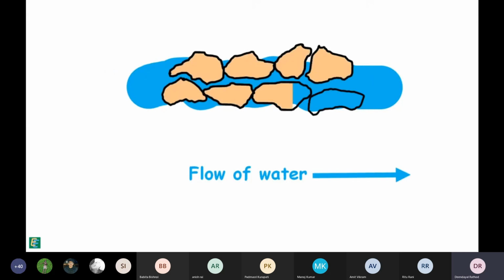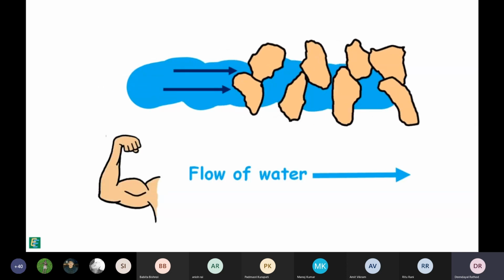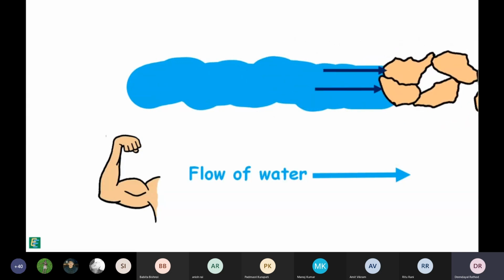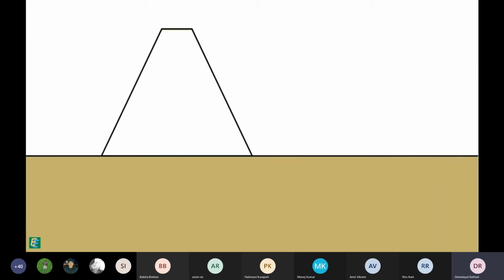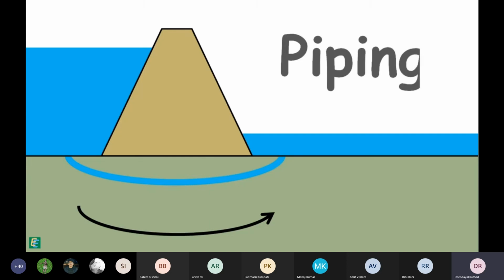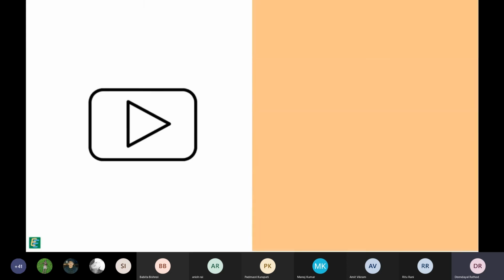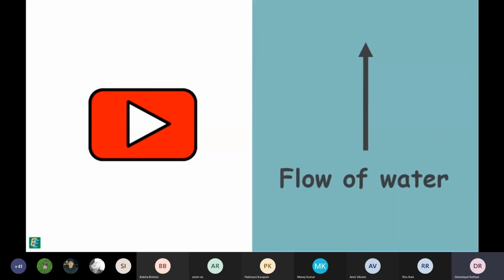When the water flows in the soil in the horizontal direction, it exerts seepage force on the soil particles in the horizontal direction. If this exerted force is strong, it has the capability to displace the soil particles in its way, and particles may get carried away by the flowing water. This phenomenon leads to a very serious problem in soil engineering, development of channels in the soil. And this phenomenon is called piping. But here in this video, we will discuss only the flow of water in the vertical direction.